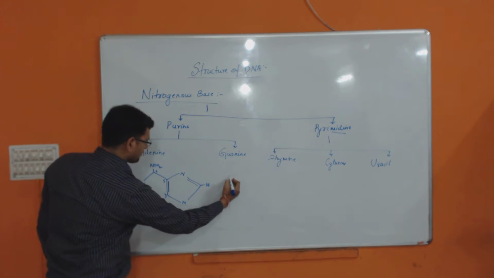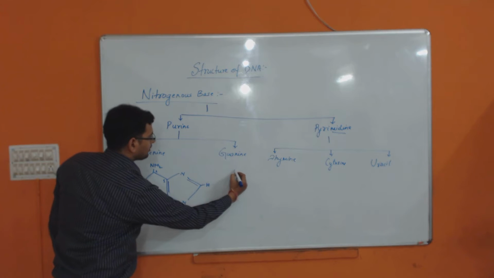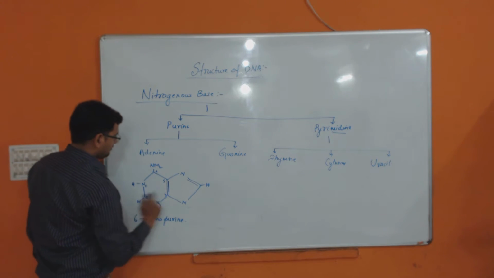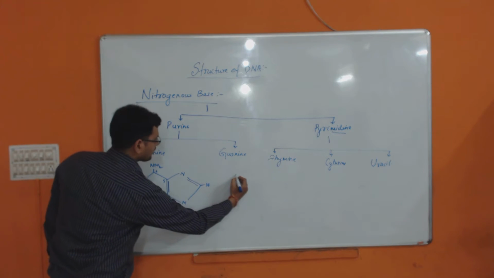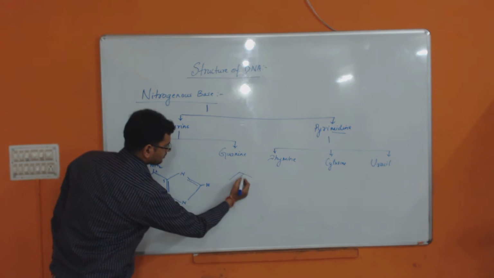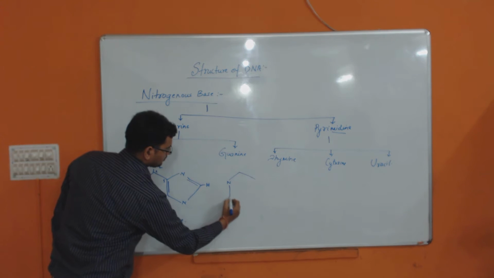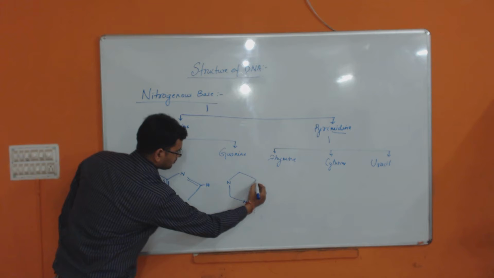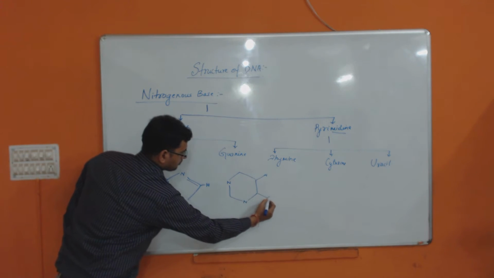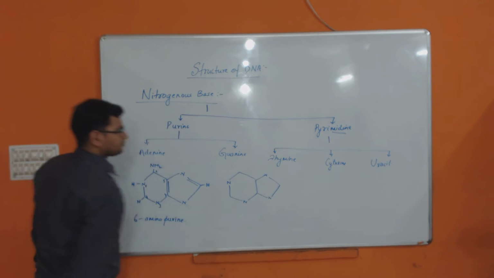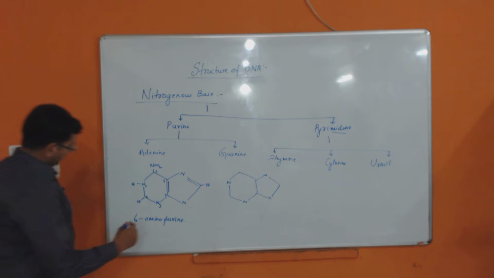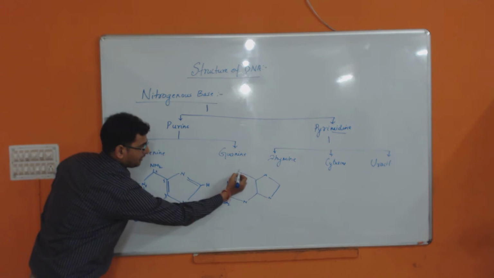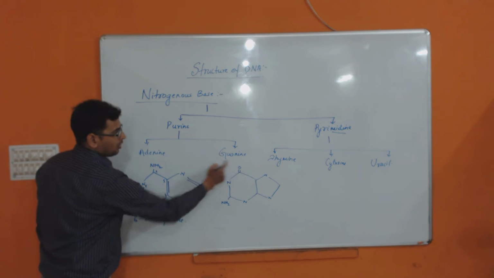Now in the guanine structure, the structure is a little bit the same, but the location of the amino group will shift and everything else will be the same. So it will be like this. In the second carbon you have an amino group, and in the sixth carbon you have an oxy group.